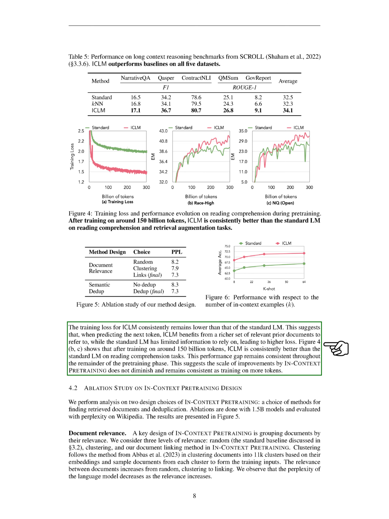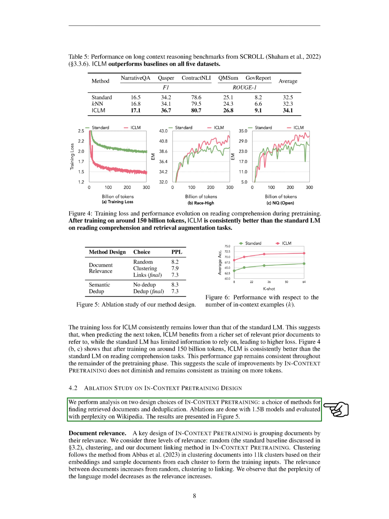After training on around 150 billion tokens, the ICLM consistently outperformed the standard model on reading comprehension tasks. This performance gap remained consistent throughout the remainder of the pre-training phase, suggesting that the improvements brought about by in-context pre-training do not diminish with more training.